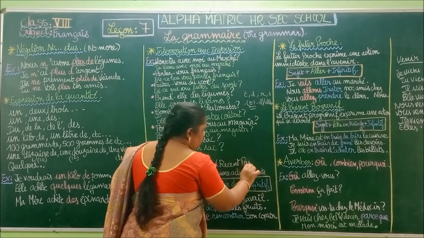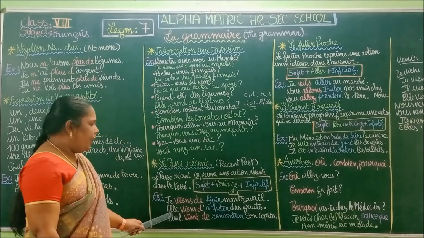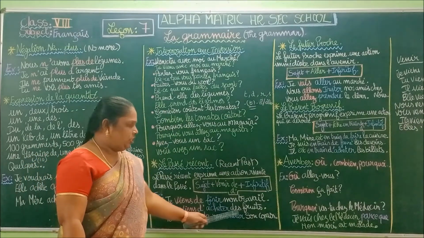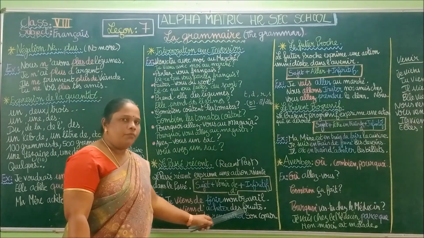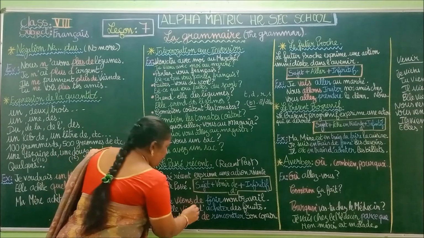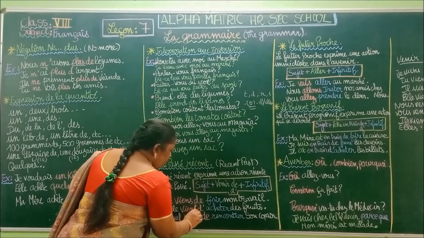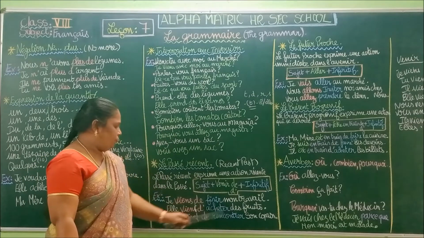Recent past. Okay, you can write like this. Recent past. So next one. Elle vient d'acheter des fruits. She just bought some fruits. Okay. So elle vient. We are going to write venir. Elle vient d'acheter des fruits.